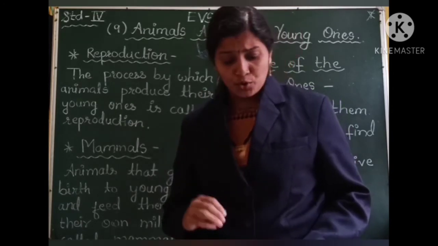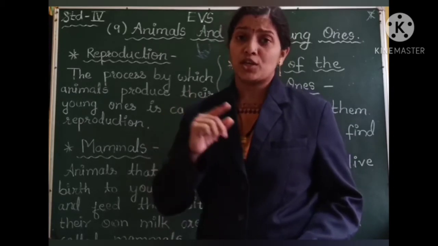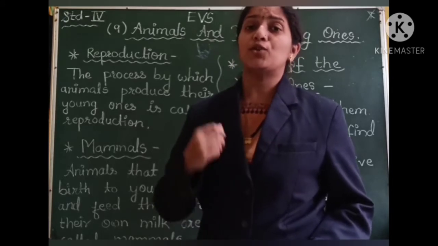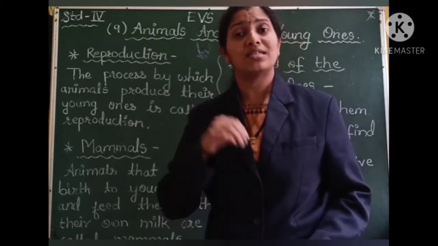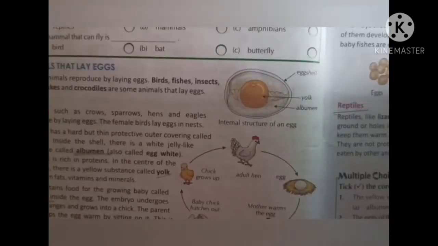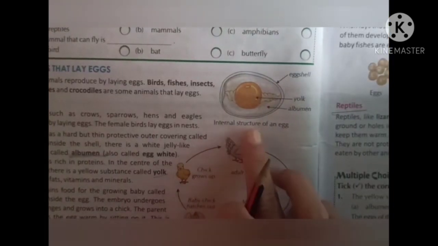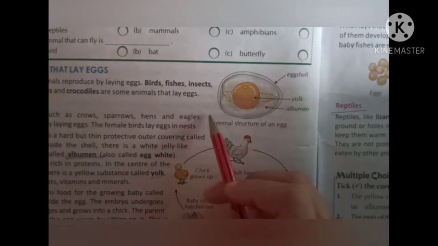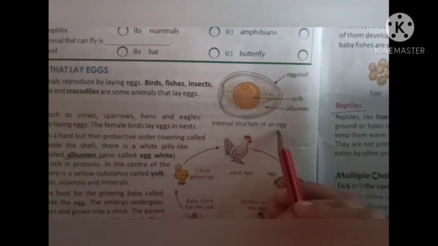Also, I will be showing you how the incubation process takes place, so that you easily get to know about the second method of reproduction found in animals. Now, let us discuss the internal structure of an egg. So, you can see here how the egg is inside.